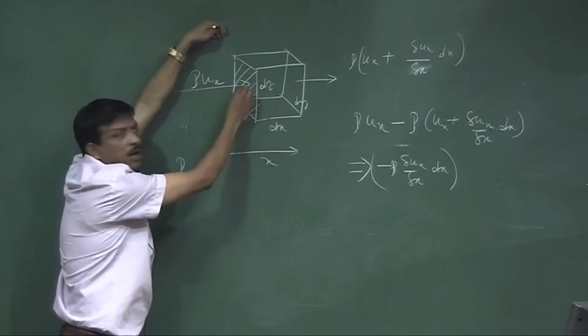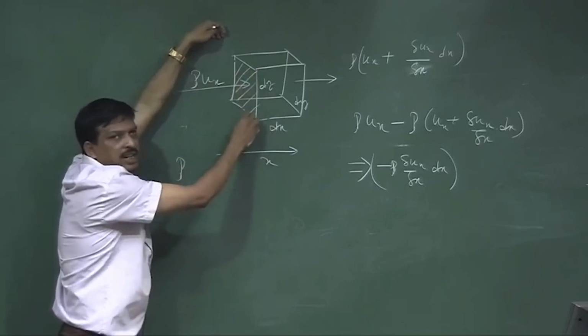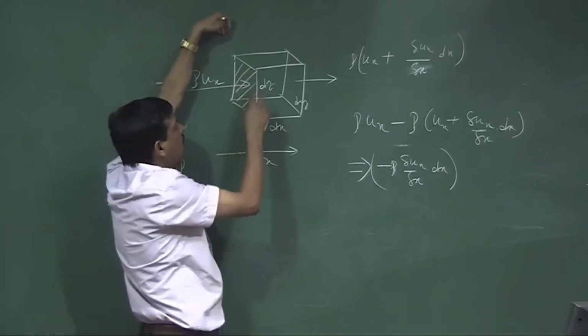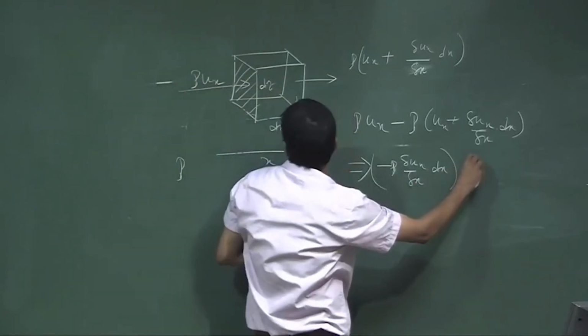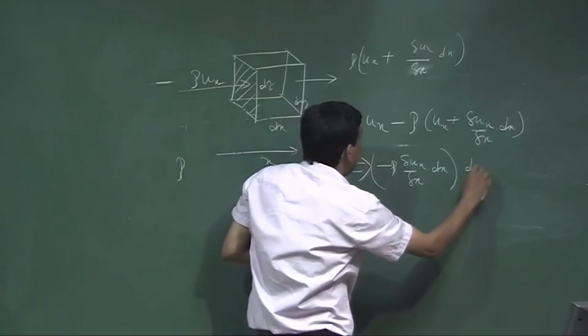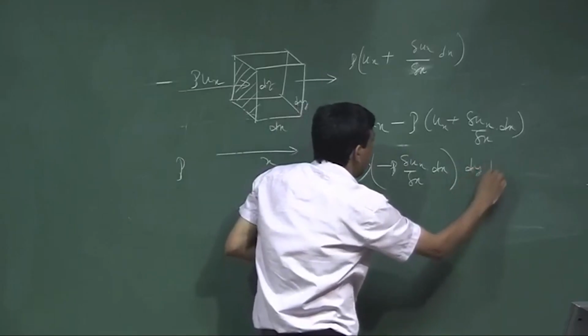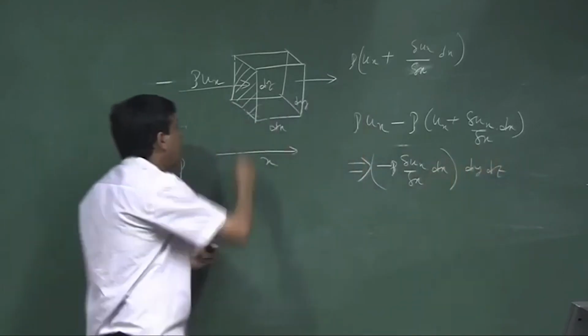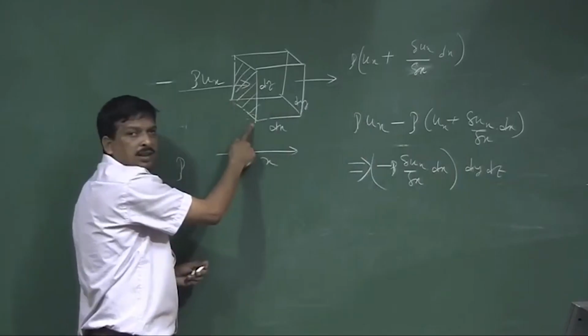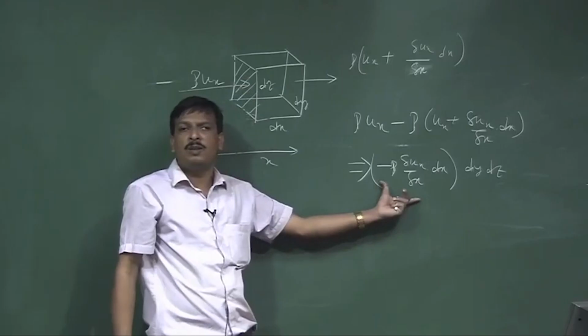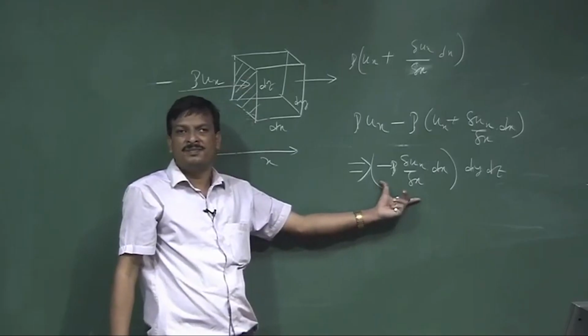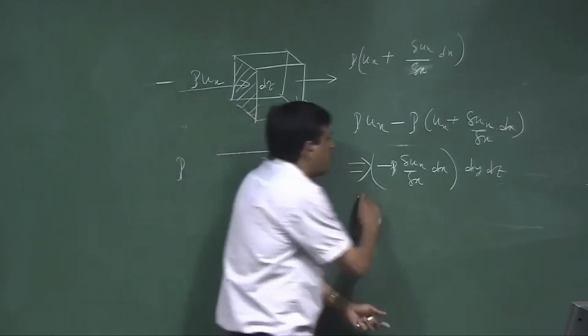So, this into the cross sectional area, what is del y del z. The cross section of this thing is del y multiplied by del z. So, that is the total increase of the mass. Okay.